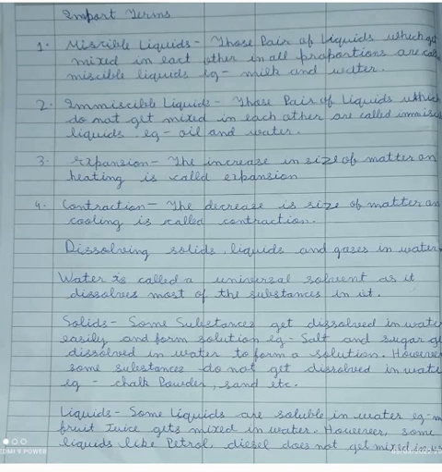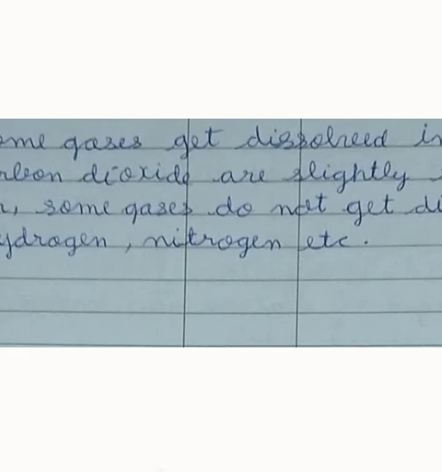Dissolving solids, liquids and gases in water. Water is called a universal solvent as it dissolves most of the substances in it. Solids. Substances that get dissolved in water easily form a solution. Example, salt and sugar get dissolved in water to form a solution. However, some substances do not get dissolved in water. Example, chalk powder, sand, etc. Liquids. Some liquids are soluble in water. Example, milk, fruit juice get mixed in water. However, some liquids like petrol, diesel do not get mixed in water.